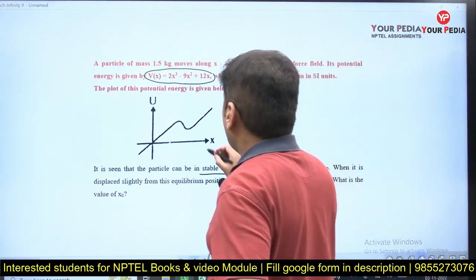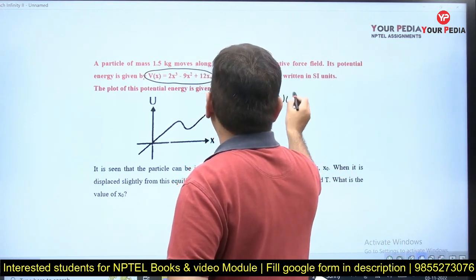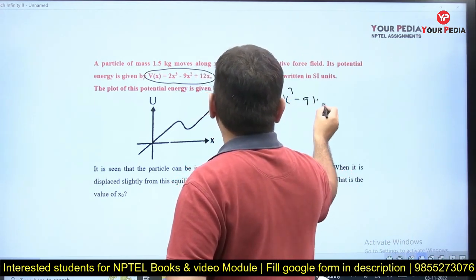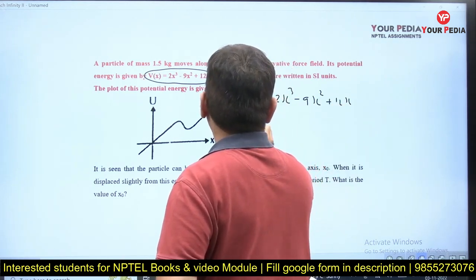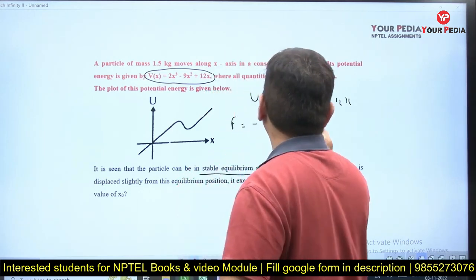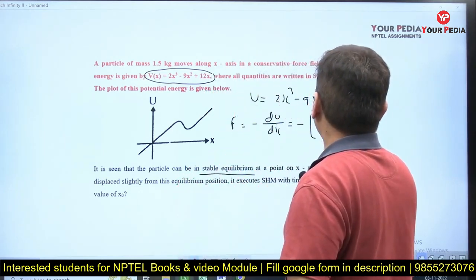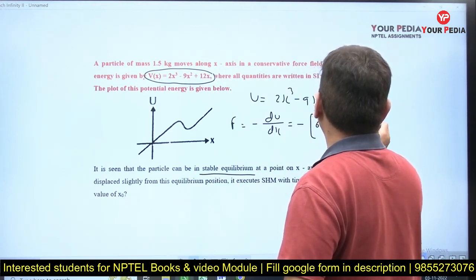Okay, let's see. So we are given U as 2x cube minus 9x square plus 12x. What is force? Force is minus dU by dx. That means minus of (6x square minus 18x plus 12).